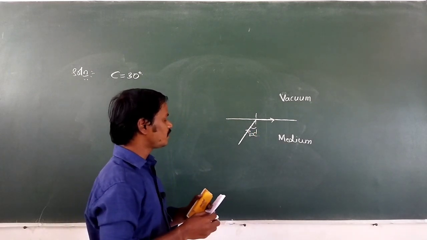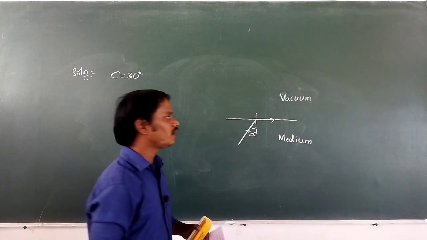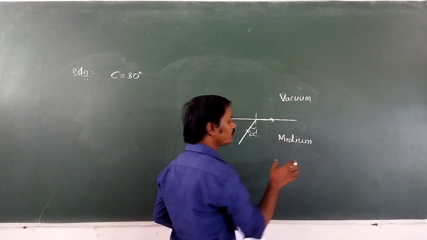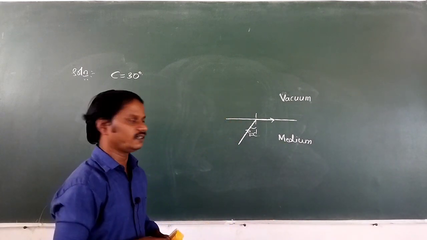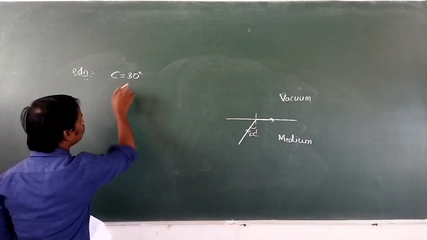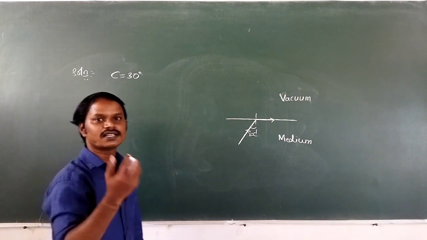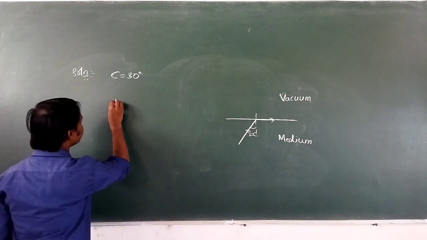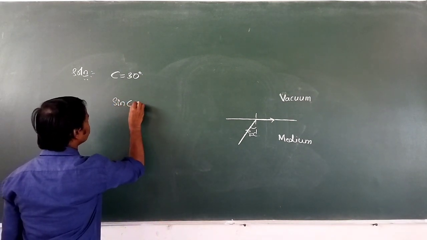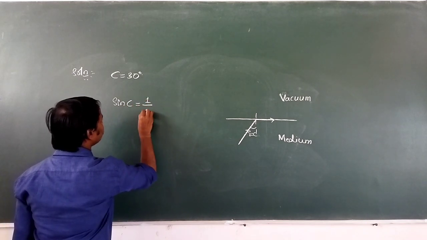Then what is the speed of light in the medium? In this medium we have to find the speed of light. Now the critical angle, how much is given? That is 30 degrees. Now what is the relation between the refractive index and critical angle? That is sin C is equal to 1 by mu.